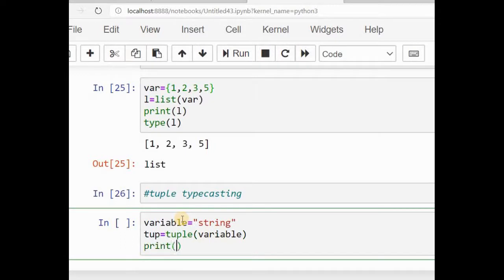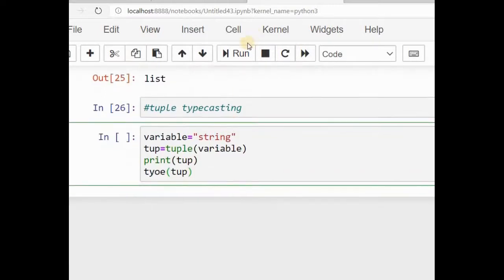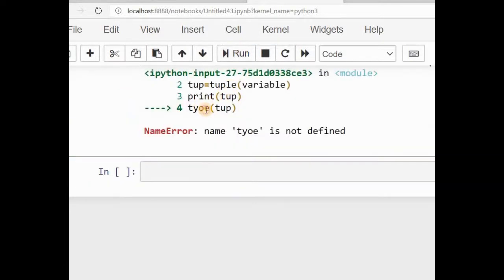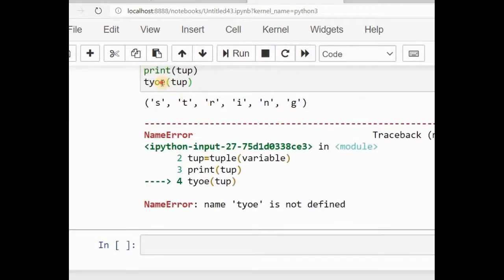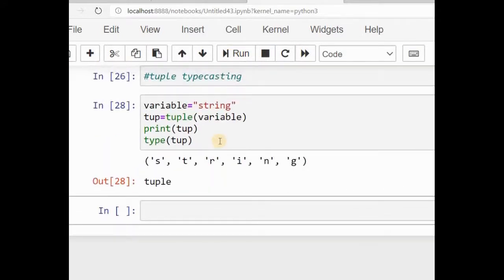So tup and type of tup. So if I run this code, sorry, I made a mistake. If I run this code, I will get, see, the string is converted to tuple basically.